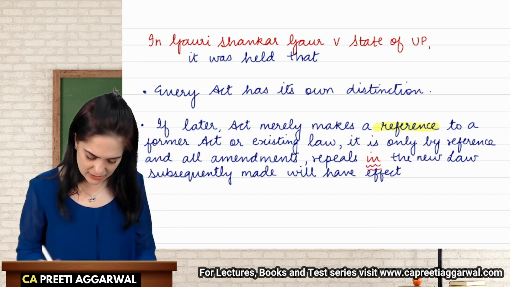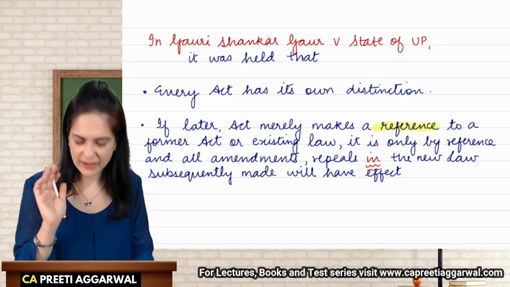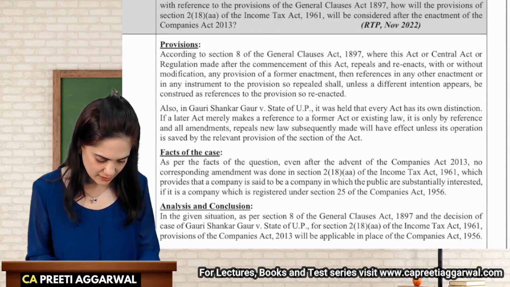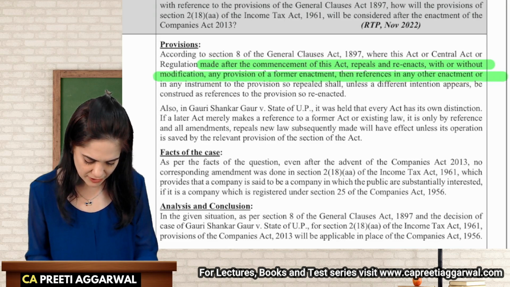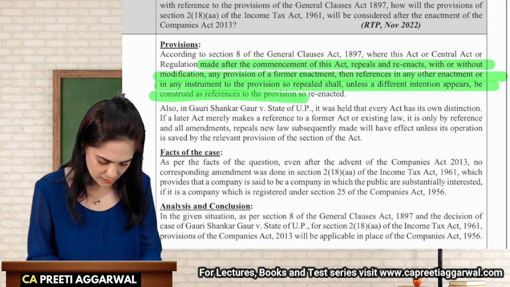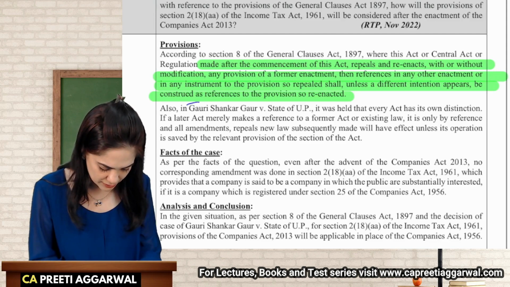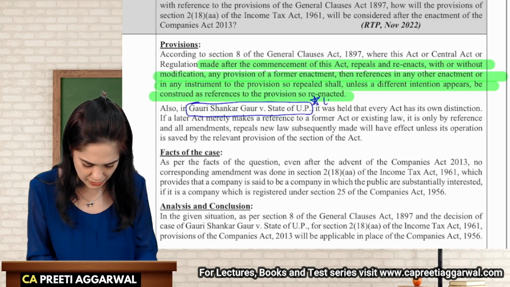We will not consider that. In fact, the amendments and the repeals will be considered effective. That is mentioned in section 8, where the act or the central act made after the commencement repeals with or without modification, then the reference is only as a means of reference unless a different intention appears. In Gauri Shankar Gaur versus State of UP, this is an important name. You need to learn the name.